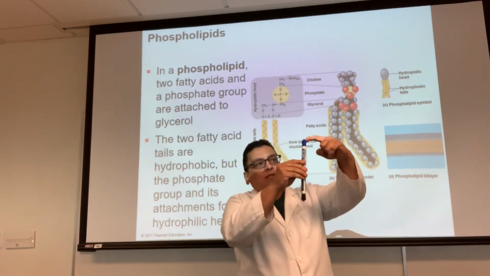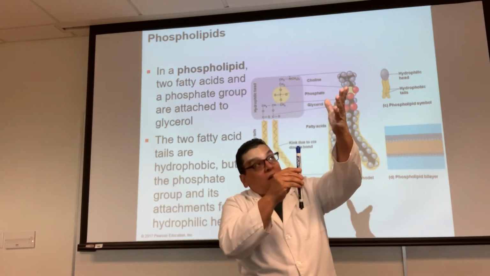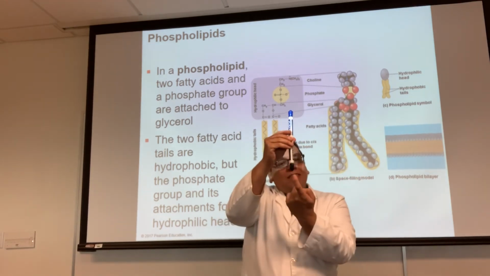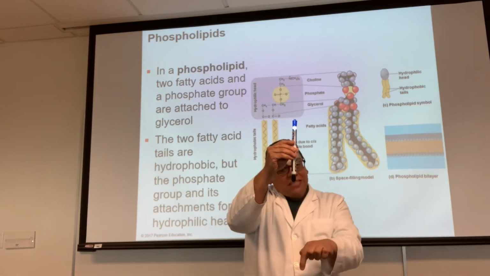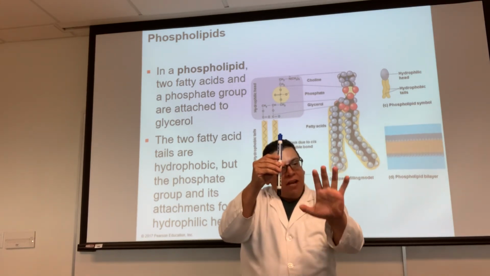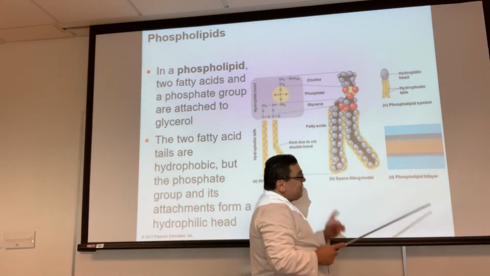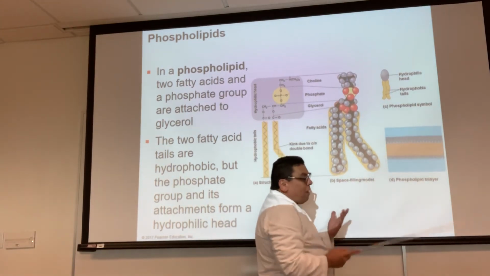So that the phosphate faces the water that's outside and the fatty acids are buried inside. This one faces the water that's inside and this guy is buried inside the membrane, away from the water. That's why all membranes are bilayered structures.